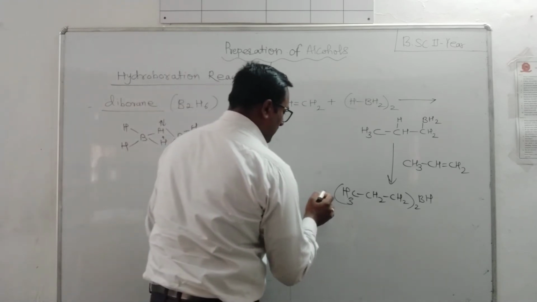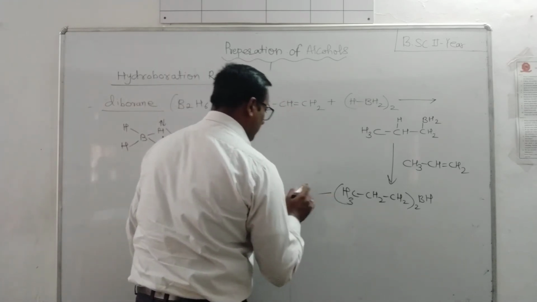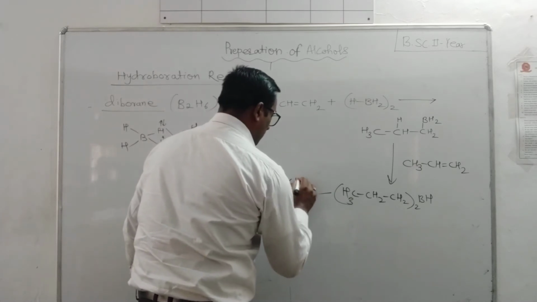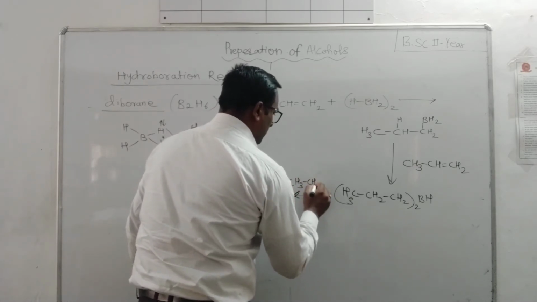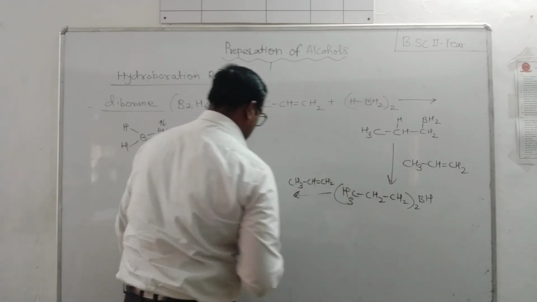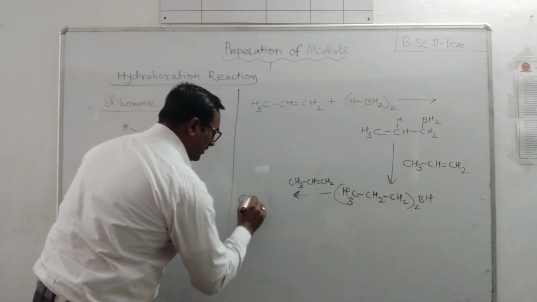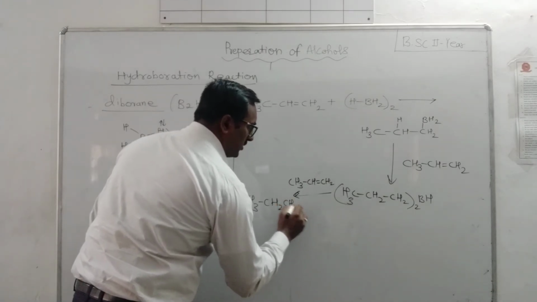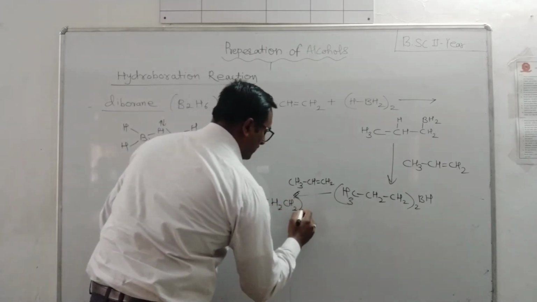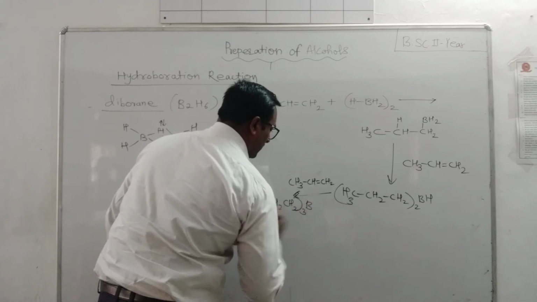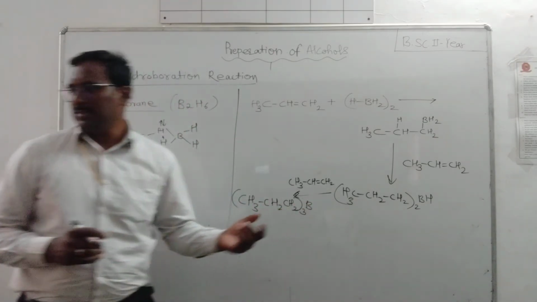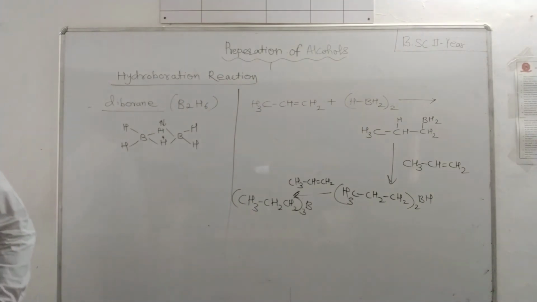Now again there is further replacement of hydrogen atom, isn't it? CH3 CH double bond CH2. Now there is formation of CH3 CH2 CH2 taken thrice, B, tri-coordinated borane.